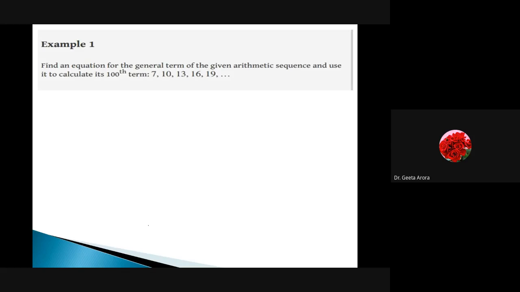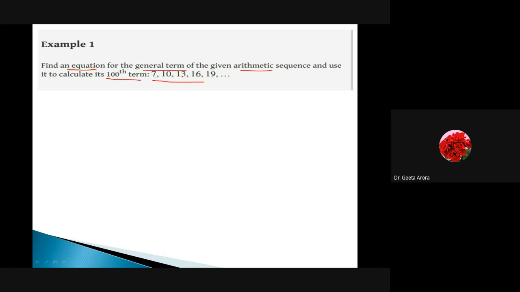Okay. Let us start with an example. What we are saying here is: find an equation for the general term of the given arithmetic sequence and use it to calculate the 100th term. Some terms are given to you, I think 1, 2, 3, 4, 5 terms are given. We have to find an equation.